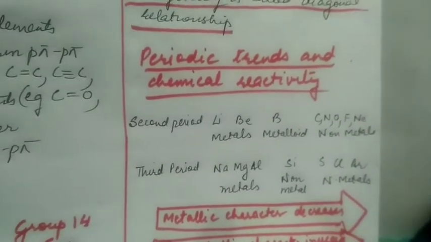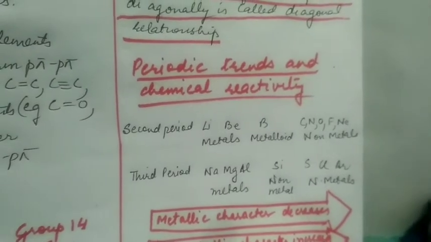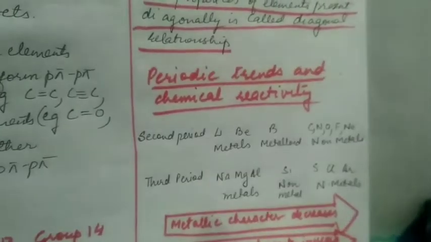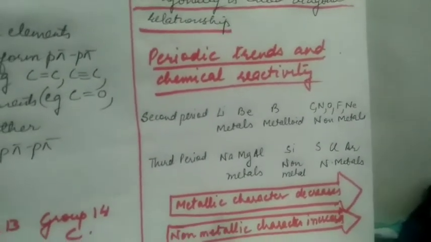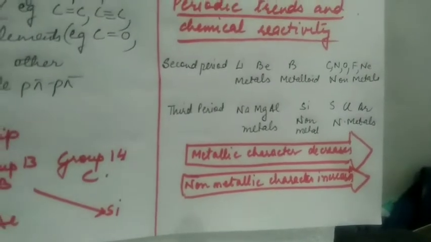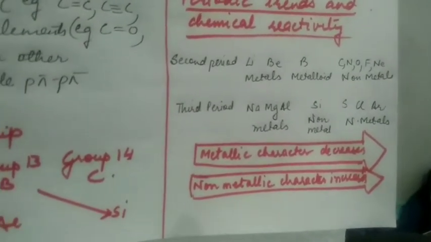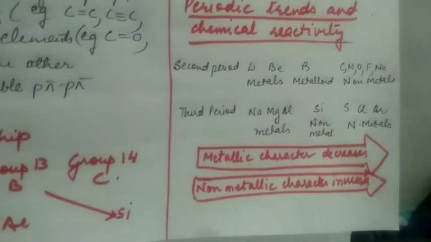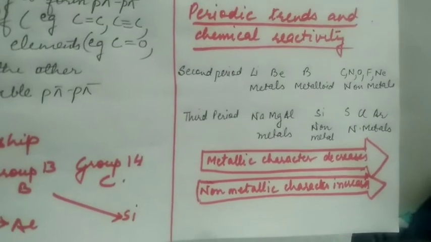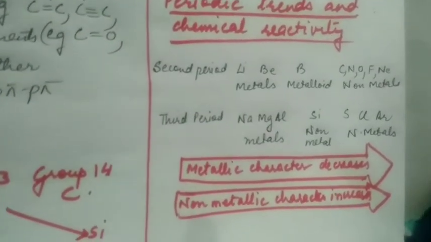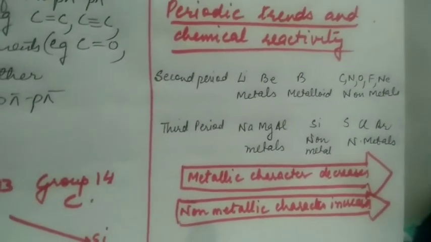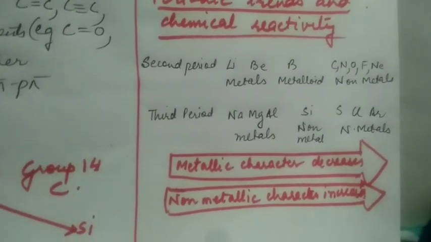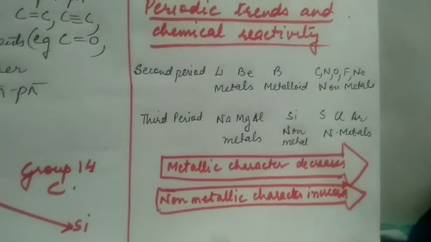So the electronic configuration also changes gradually left to right in a period. Now chemical properties depend upon the electronic configuration, so they also show a trend. For example, as we move from left to right, the metallic character decreases and non-metallic character increases. For example, the first few elements, lithium and beryllium, in the second period are metals. Boron is a metalloid, whereas carbon, nitrogen, oxygen, fluorine and neon are non-metals.